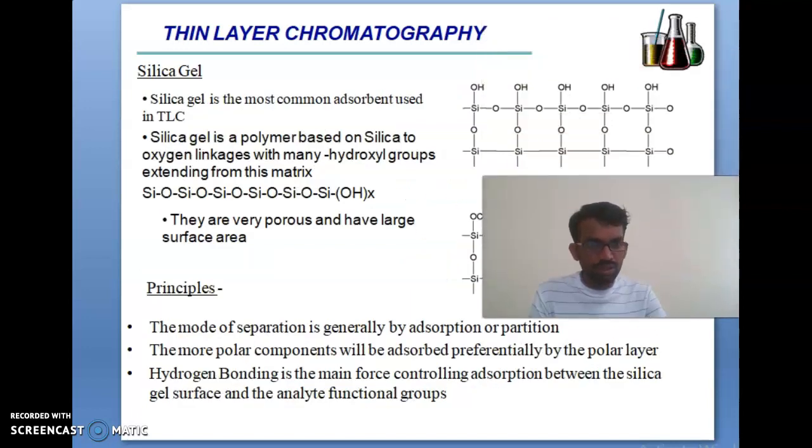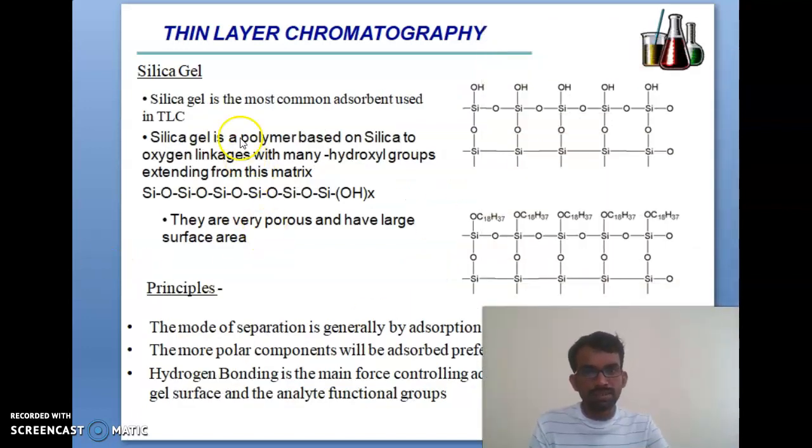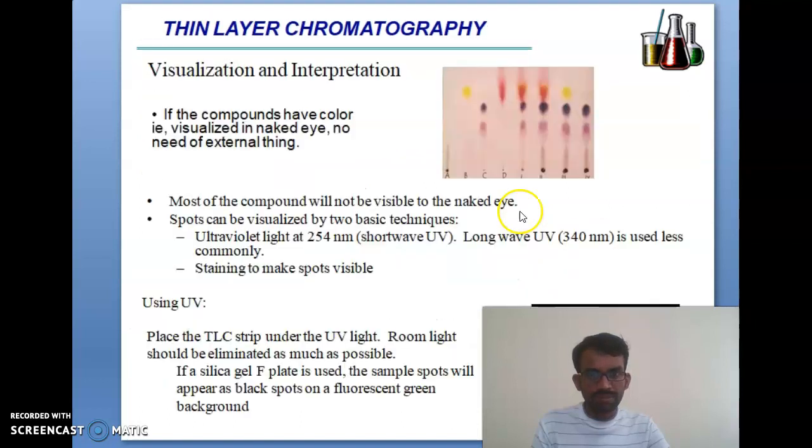You can think about how this chromatography system is happening, and how the interaction occurs with the silica gel. Silica gel is the most commonly used adsorbent in TLC. This is the mechanism, and the principle of separation is generally adsorption and partition. Hydrogen bonding is the main force controlling the adsorption of these compounds. So the functional groups of these analytes will be understood.